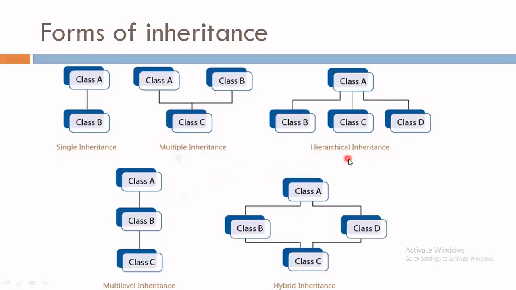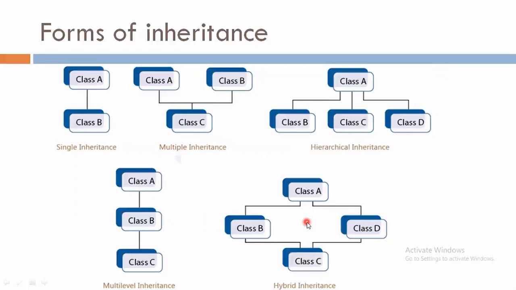The next one is hierarchical inheritance. In hierarchical inheritance, the hierarchy of the classes is shown. We can see that class A is a base class and it has more than one child class: class B, class C and class D. Such kind of inheritance is known as hierarchical inheritance.